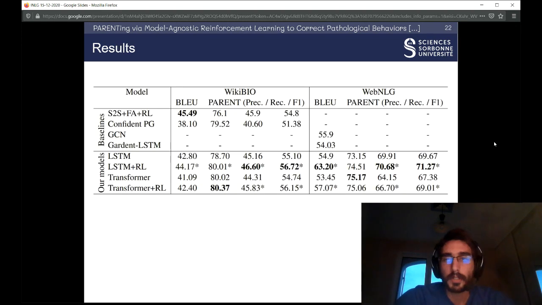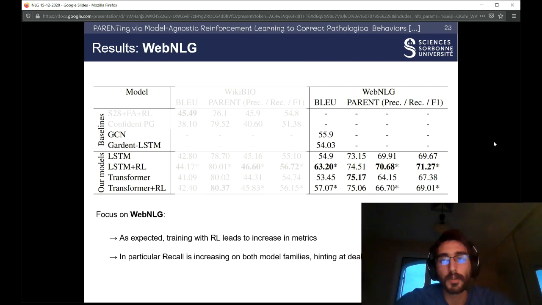The table of results is quite big, so we will proceed step by step. First, at the WebNLG dataset, we can see that training via RL increases most of the performances significantly. And in particular, we can see an improvement on the recall score, which shows that we are dealing with omissions.